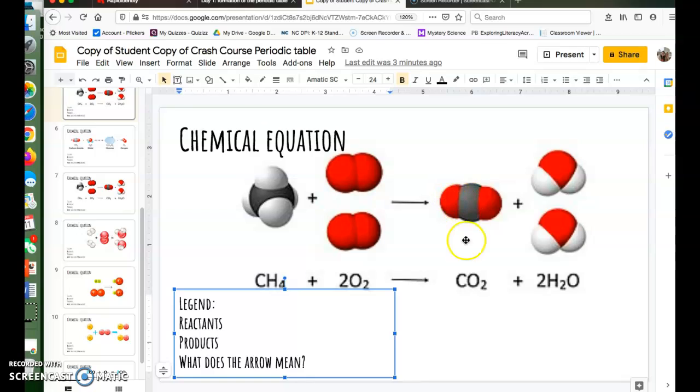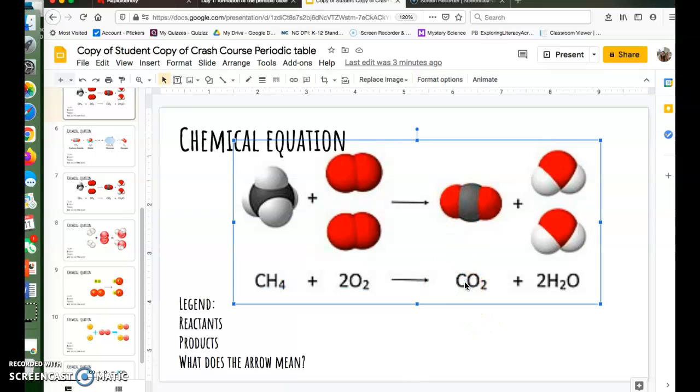Create. Carbon dioxide is what this molecule is right here, CO2. 1 molecule of carbon, 2 atoms of oxygen bonded together to form 1 molecule of carbon dioxide. Remember, you can tell that because there's no coefficient right here, it's blank, so that we have 1. And then yields 2 H2O molecules.